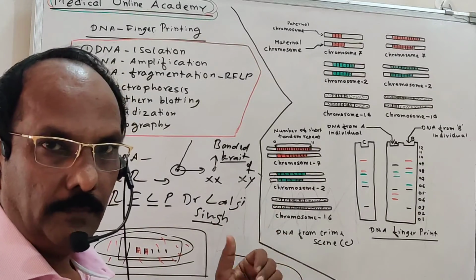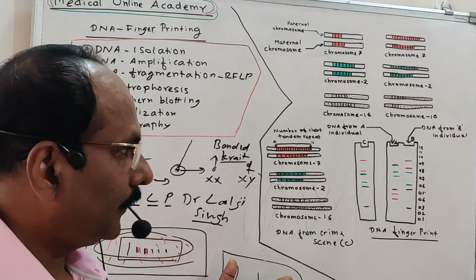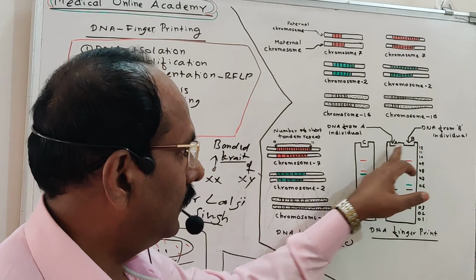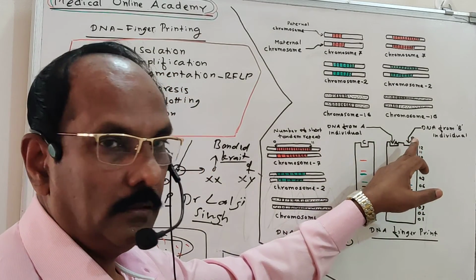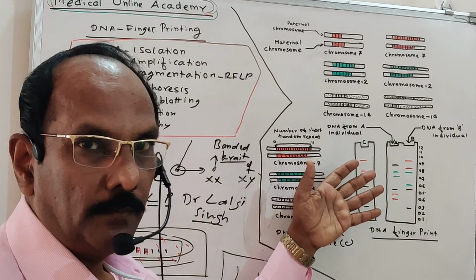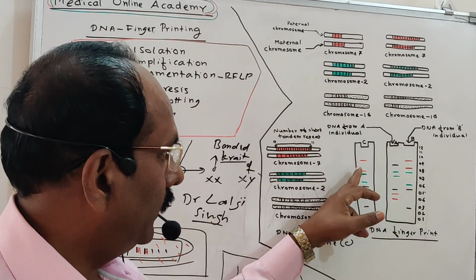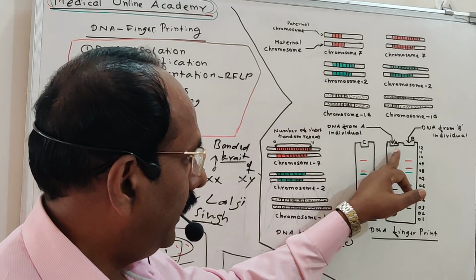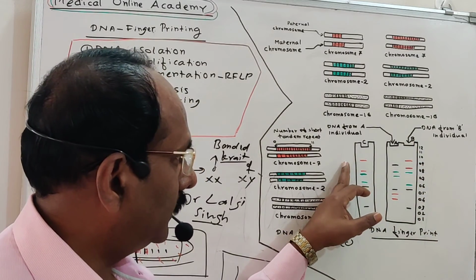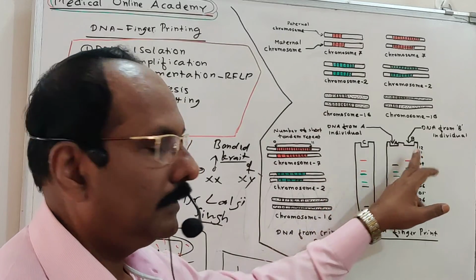Nowadays, this can be used for parental disputes. For example, this is the son, and two persons are claiming that the son is theirs, A or B saying that the son is my own. We can prove that by this method. Here C is the son, and A and B are the supposed fathers. B matches exactly with C. So the father of C is B.